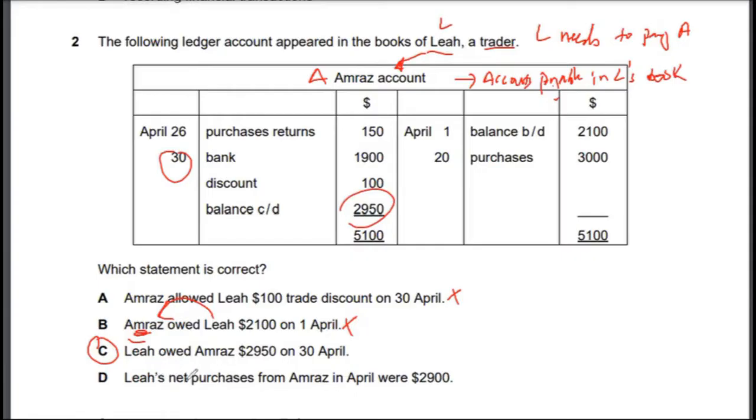All right. L's net purchases from A in April were 2,900. That is actually also incorrect, if you look, the amounts are different. So the correct answer to multiple choice 2 would be option C, because L needs to pay A. It's not the opposite, because you can judge that from this opening balance, it has a credit balance. So A has a credit balance in L's book. That means it's an accounts payable for L. L needs to pay A.